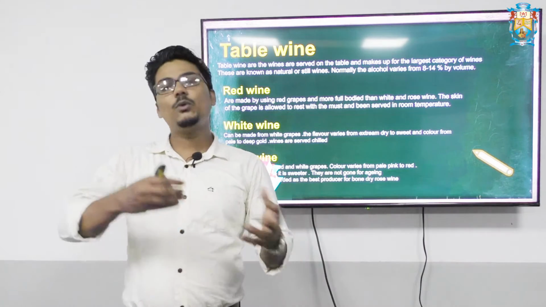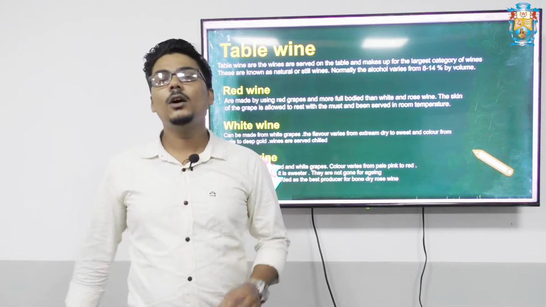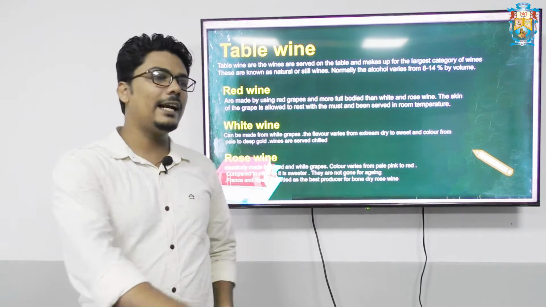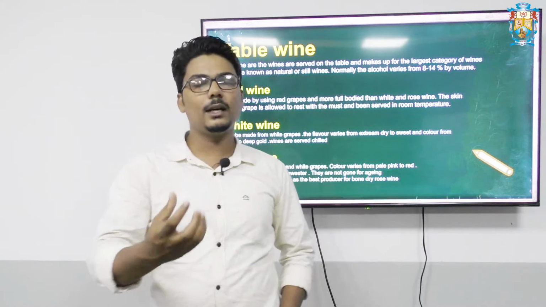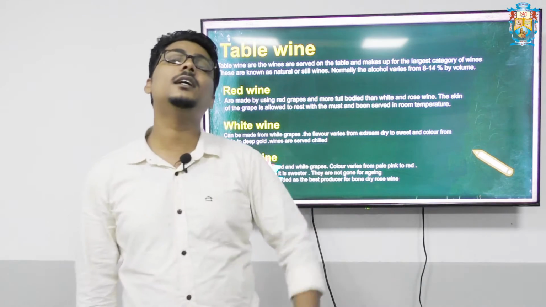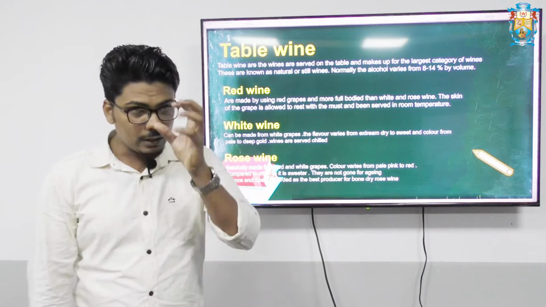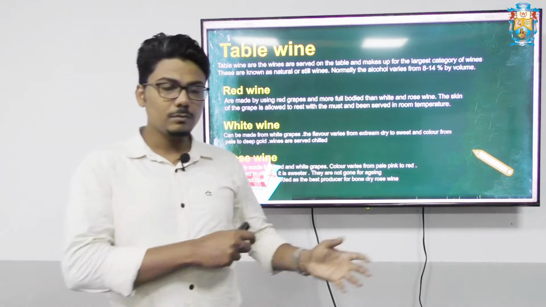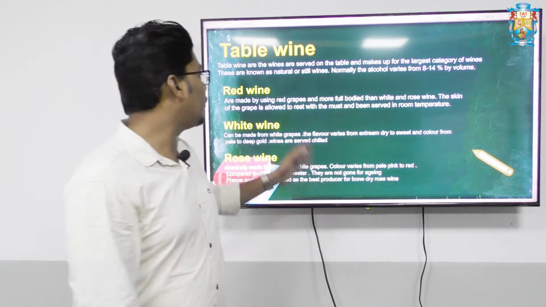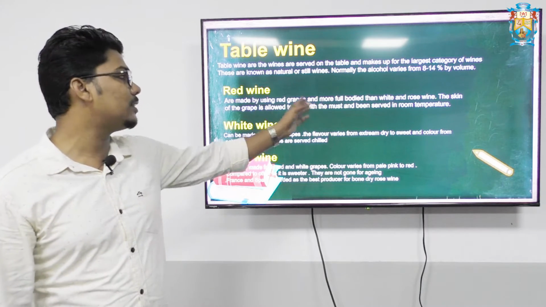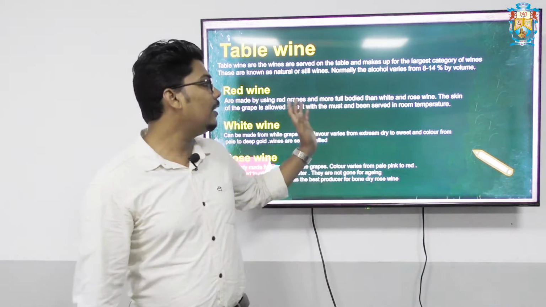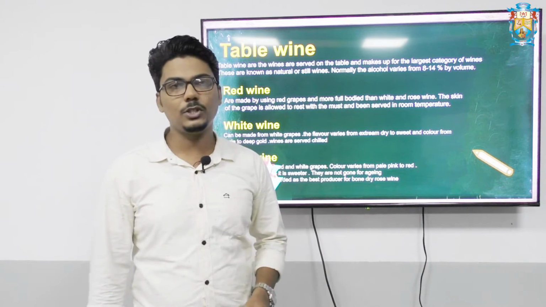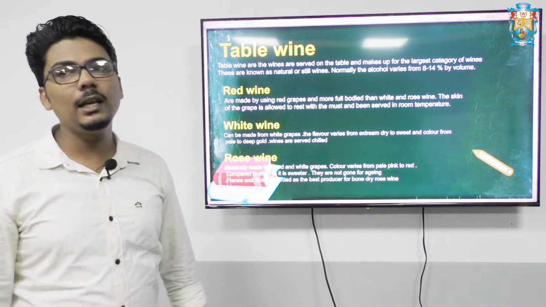To acquire that red color, the skin of the red grapes is allowed to rest with the must, that is the juice or pulp we get out of pressing. Red wines are always served at room temperature. That is how red wine is classified.